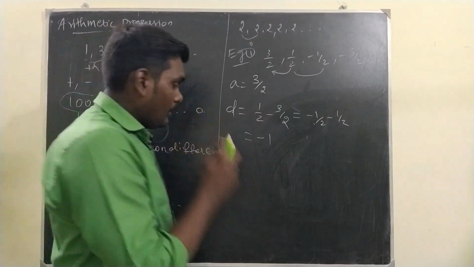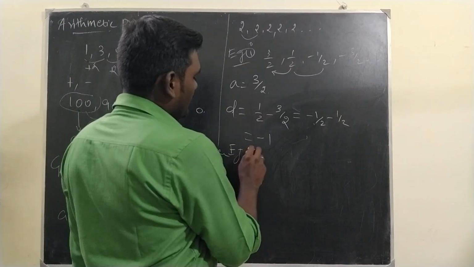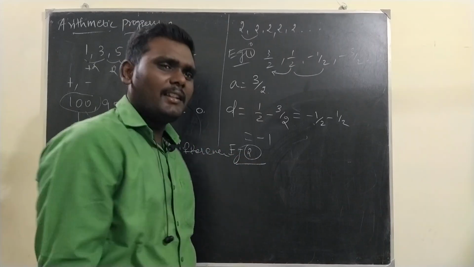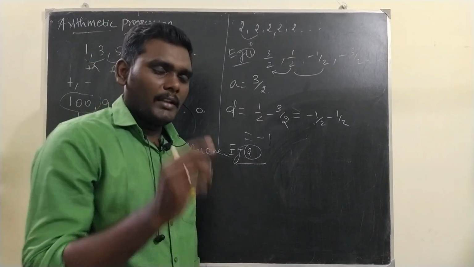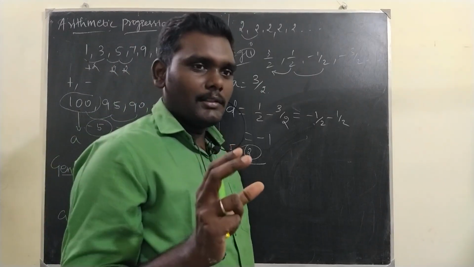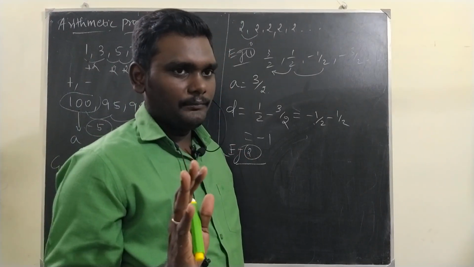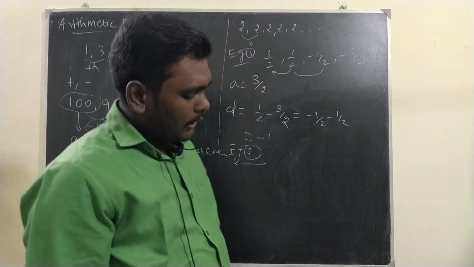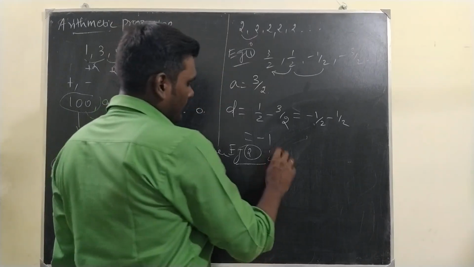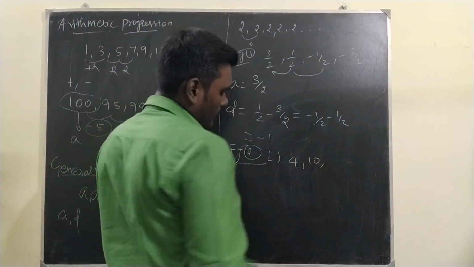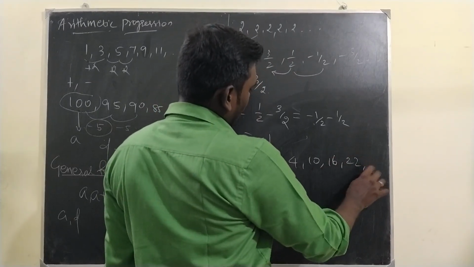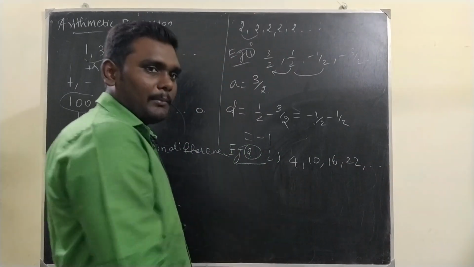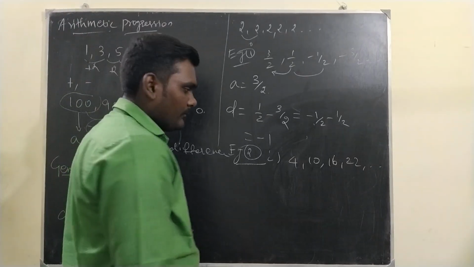Next, example 2: we have to state whether the given numbers are an AP or not. How do you find whether the given numbers are an AP? Whenever the consecutive terms have the same difference, then we call it an AP. Now take this sequence: 4, 10, 16, 22 and so on. Is this an arithmetic progression? How do you say?